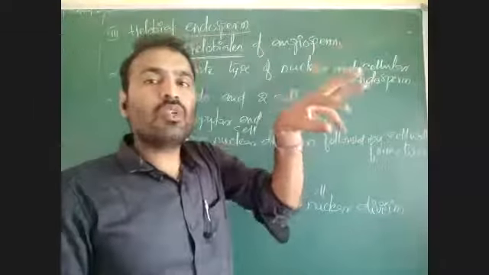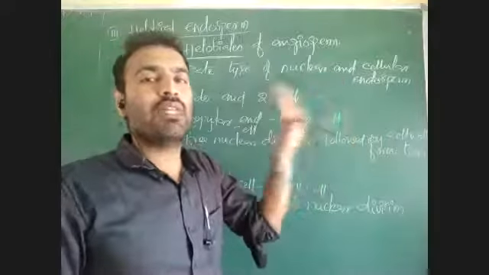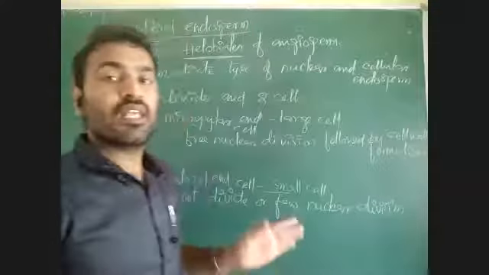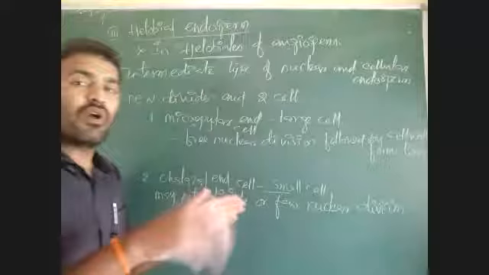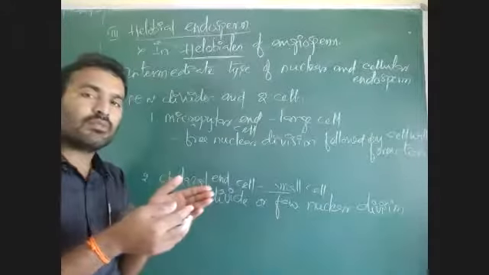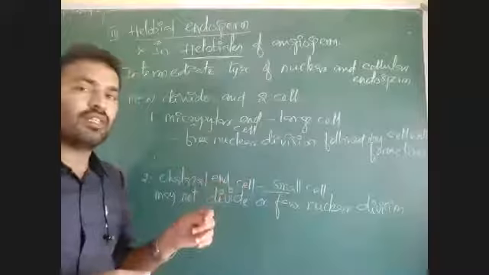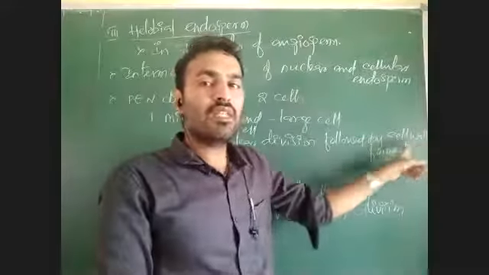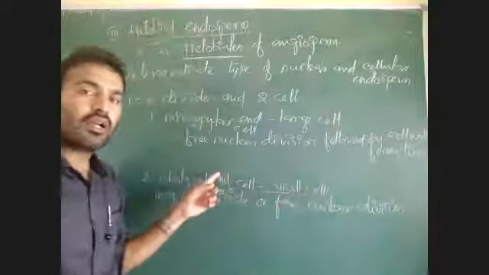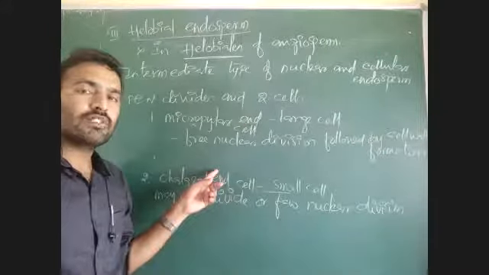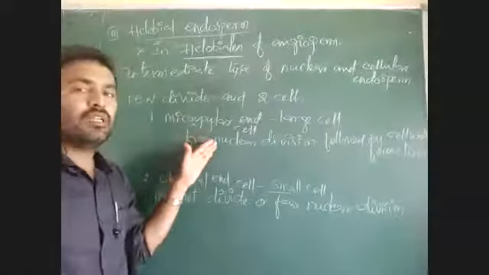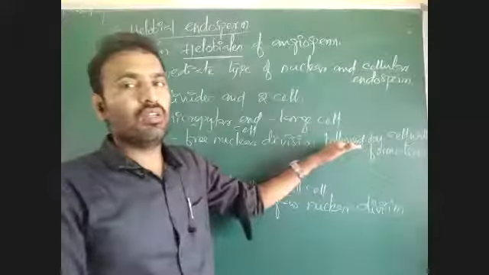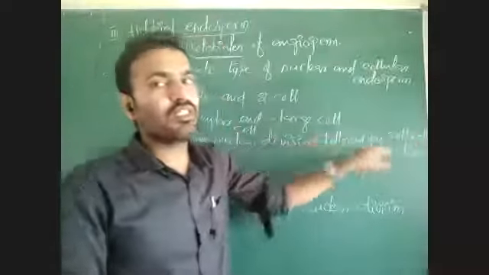Suppose 1000 nuclei are grouped into 10 cells by cell wall formation. Each cell has around 100 nuclei. That is not fully nuclear, that is not fully cellular. It is a cellular endosperm, but each cell has many nuclei. That condition is called Helobial endosperm.